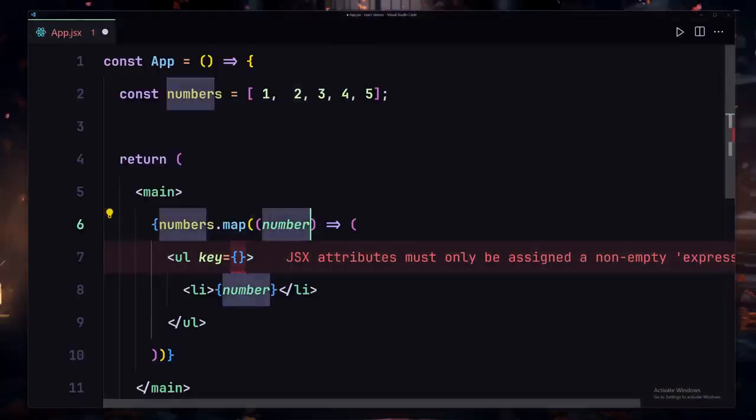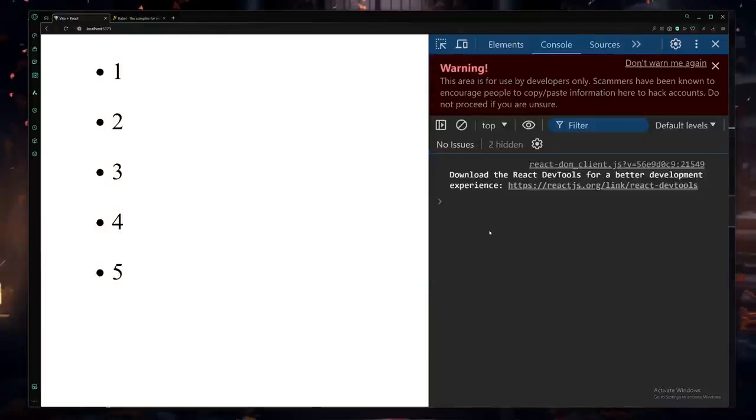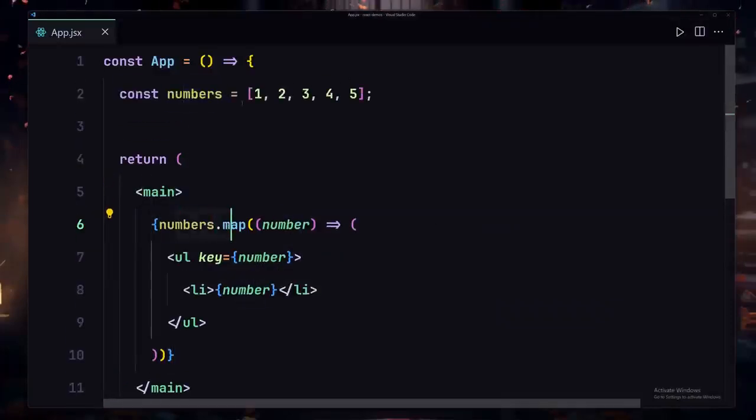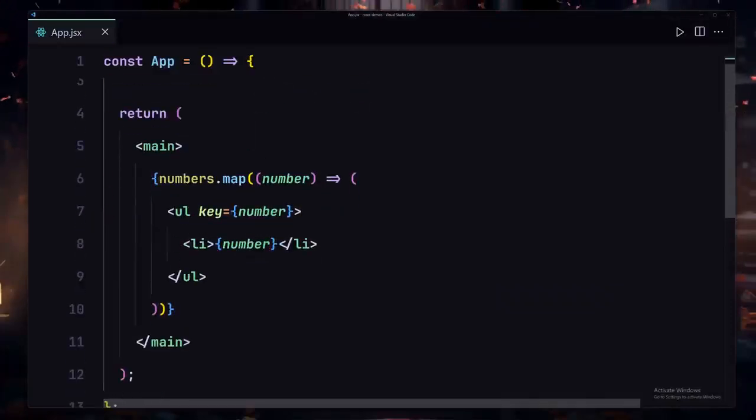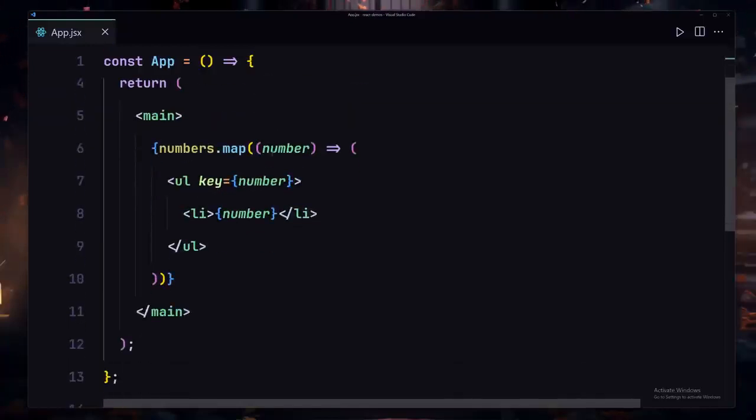So now I'm going to copy that and place it right here. Now if I save my file and refresh, here you can see we are getting 1 2 3 4 5, and we are not getting that error. So this is how we iterate over each element inside our list, how we provide a unique key or a unique identifier for each element inside this list, and how we render that to the DOM.